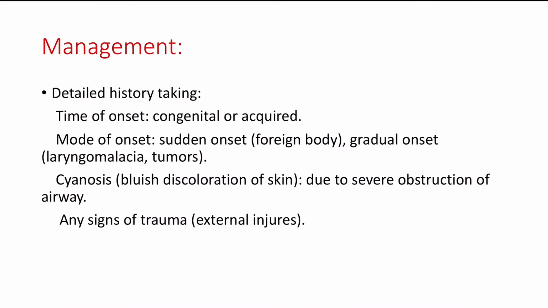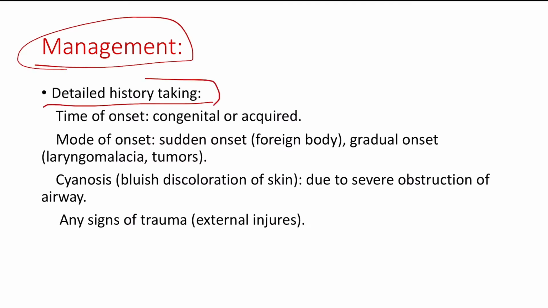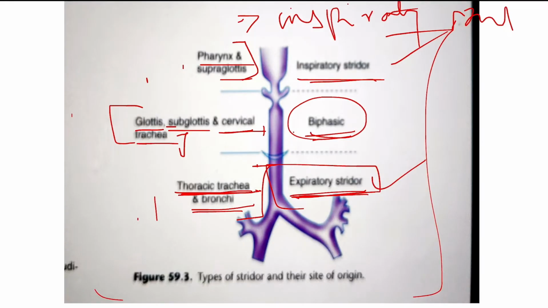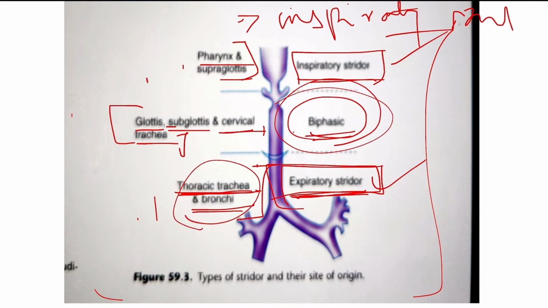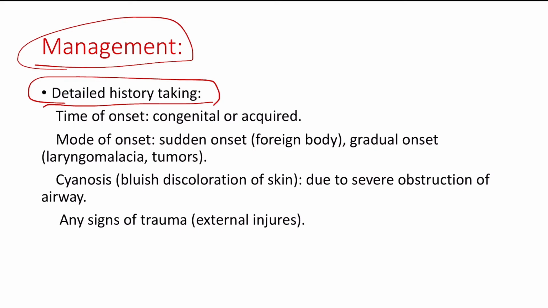the management. See, in the management, first you have to take the detailed history taking. From where this you should find. So site of origin, you have to find the site of origin, right? If it is above the glottis, then you can suspect inspiratory stridor. And if the patient has expiratory stridor, then you can imagine it will be below the glottis. If the patient has biphasic stridor, then you can suspect the obstruction or the tumor to be at the site of glottis. Okay. So detailed history taking is very important in this case.